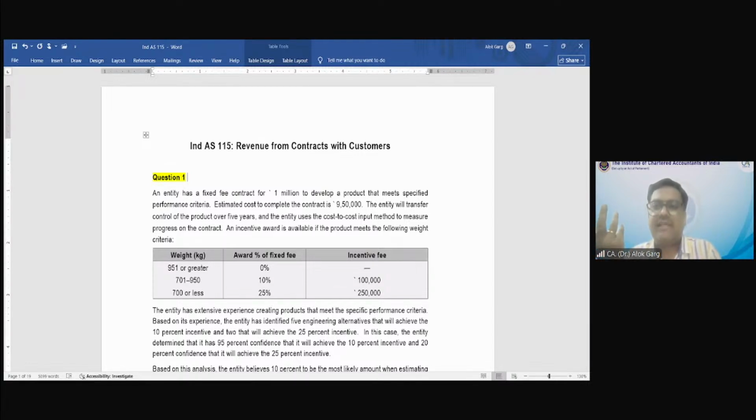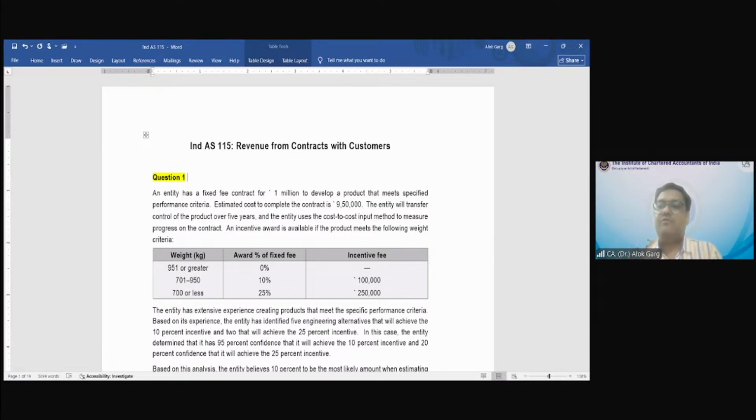And in the first year, the company has incurred a cost of 20 lakh. So what is your percentage of completion? 20%, which is cost incurred divided by total budgeted cost.